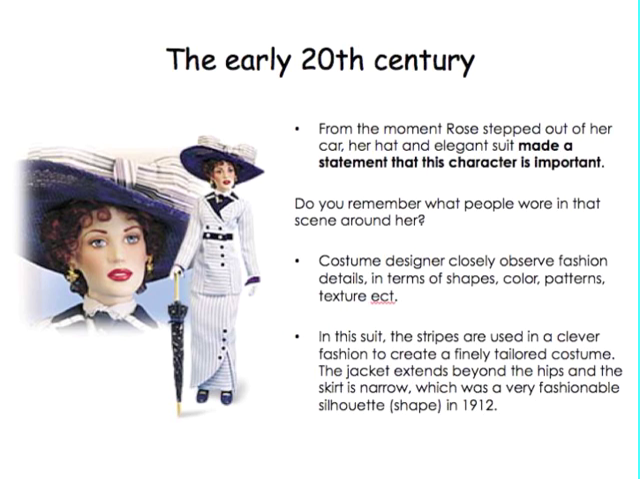This is from Titanic, the movie. The very first costume that Rose wears when she steps out of the car to look at the Titanic made a really big statement about how important her character is. Her costume was white, and almost everyone around her wore much darker colors, more in the browns and the blacks, so she really stood out. This was a beautiful costume design, and the silhouette or shape of this costume is exactly representative of 1912, where the jacket extends beyond the hips and the skirt is very, very narrow and very long.